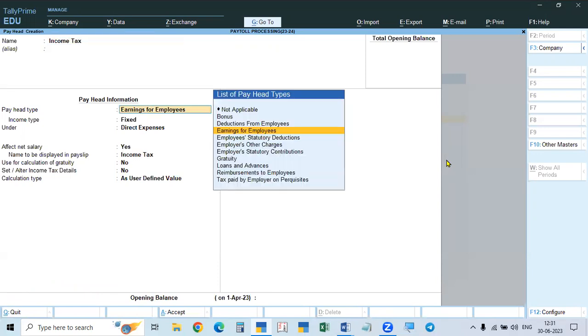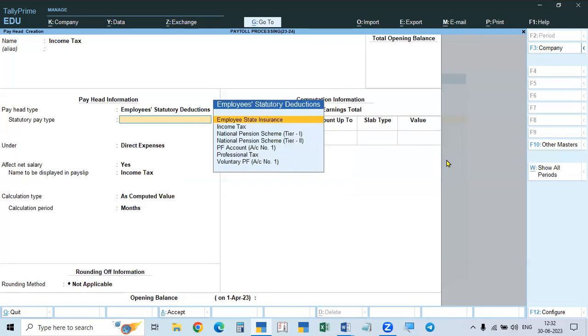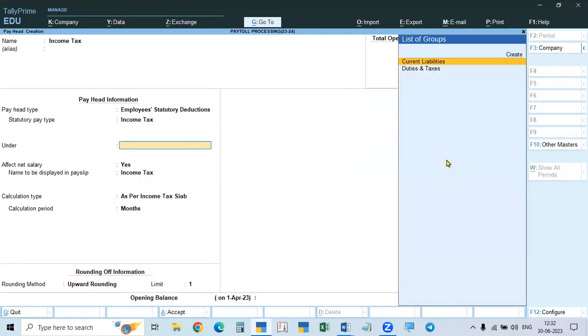And then another head, income tax. It is also a statutory deduction from the employee. A separate head is given for income tax. And this is also a liability, because we will deduct the income tax and pay it to the government.